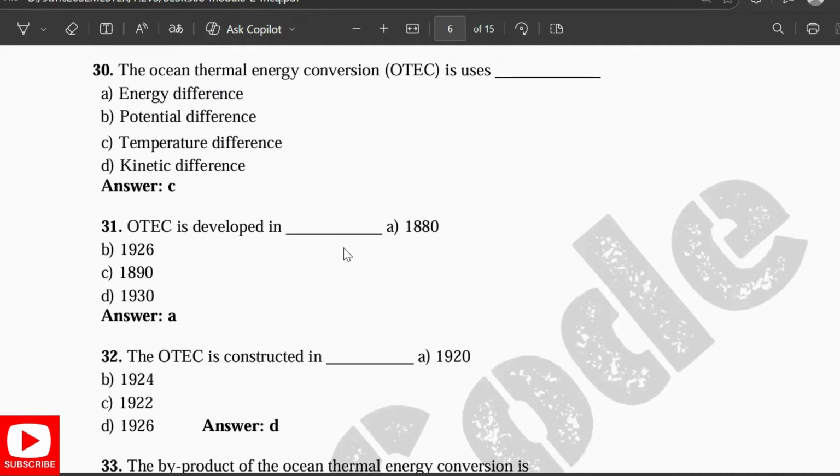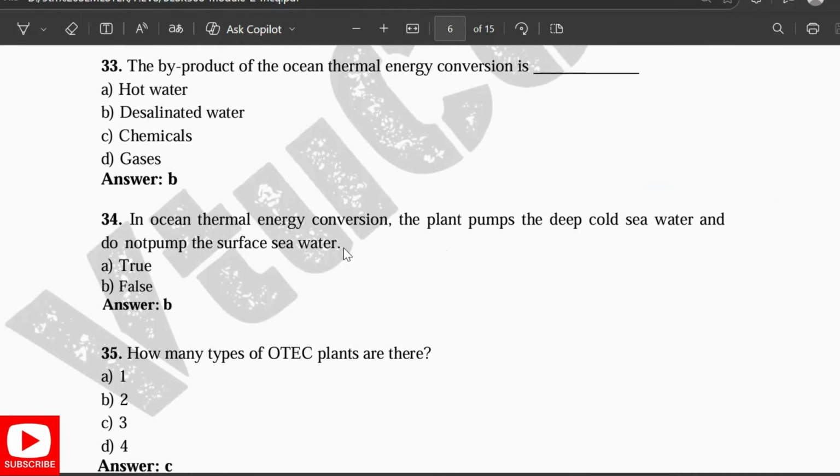OTEC was developed in 1880. The OTEC was constructed in 1926. The byproduct of the ocean thermal energy conversion is desalinated water. In the ocean thermal energy conversion, the plant pumps the deep cold seawater, and does not pump the surface seawater. False. How many types of OTEC plants are there?